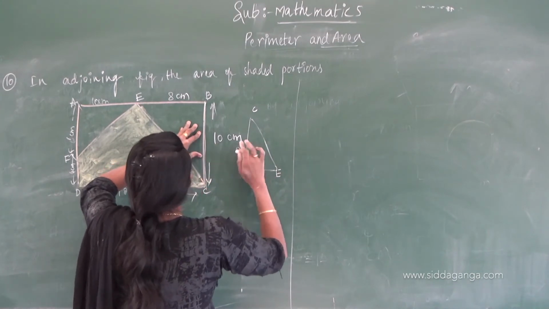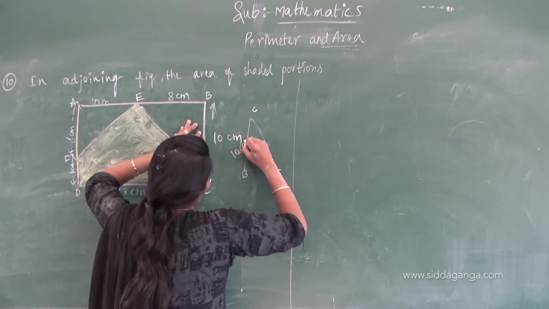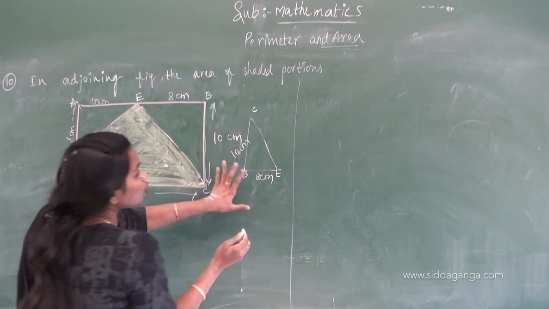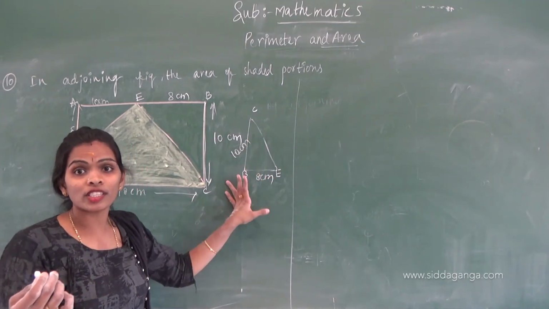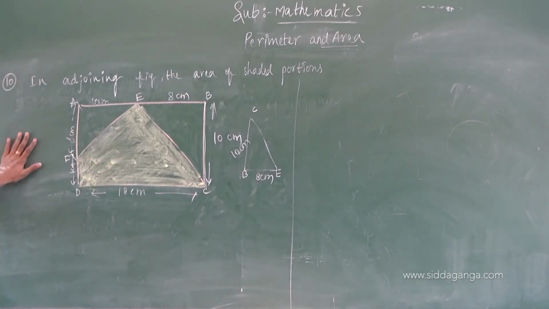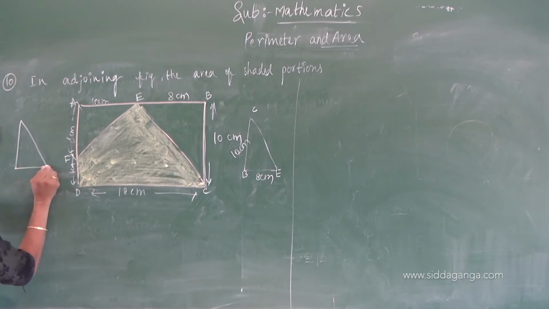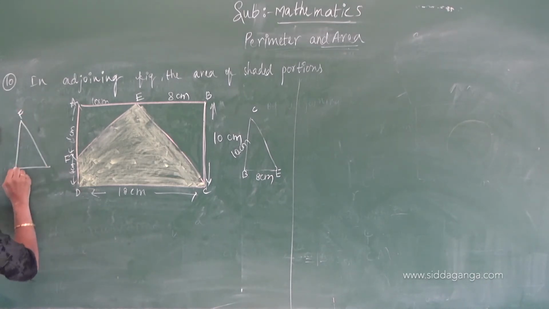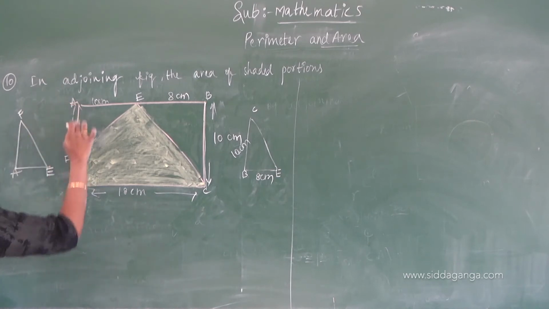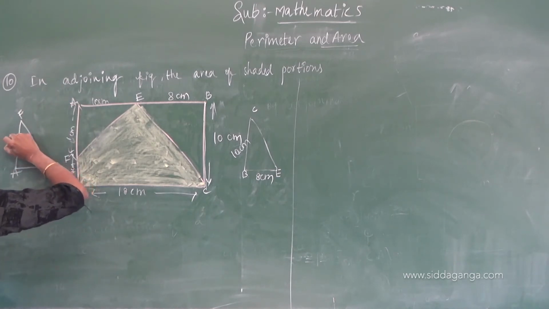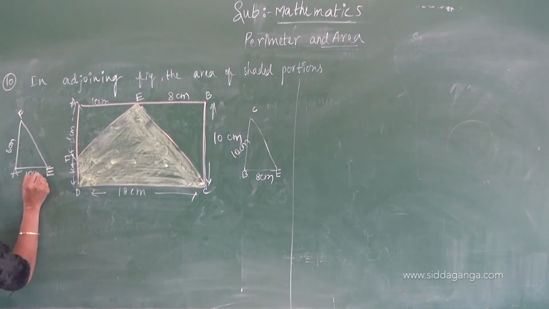This is 10 centimeters and the base is 8 centimeters. If you know the height and base of a triangle, then you can find its area. For this triangle also, if you flip it, you will get FAE. The height is 6 centimeters and the base is 10 centimeters.